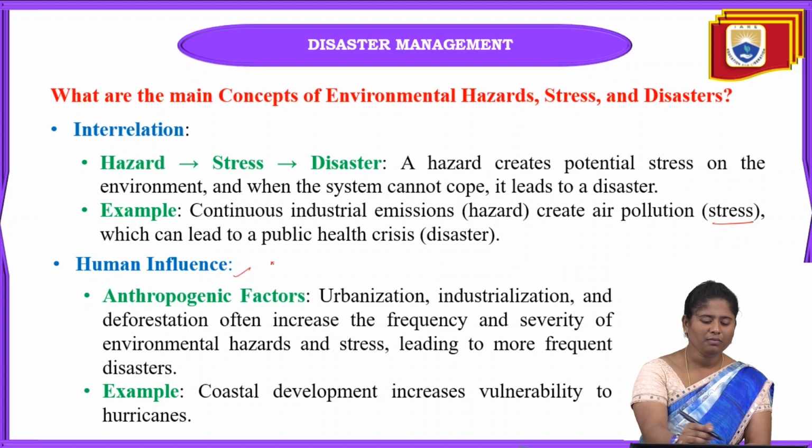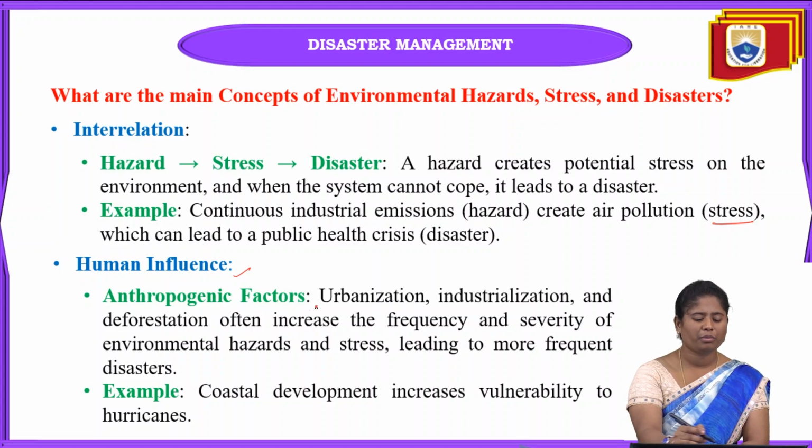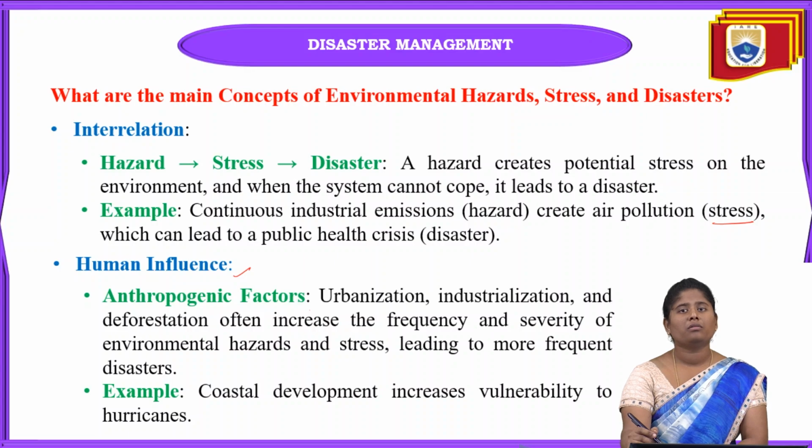Okay, and next one is human influence. What is the main human influence towards these environmental hazards, and due to man-made disasters, what is the main impact on our society or on the climatic condition? In this one, anthropogenic factors. When we are doing industrialization, urbanization, and deforestation, that will automatically increase the overall frequency and severity of environmental hazards, and that will lead towards more frequent disasters.